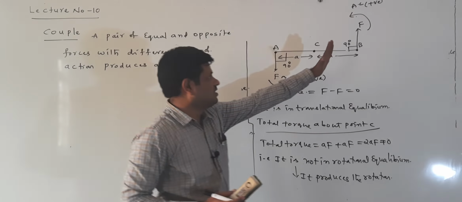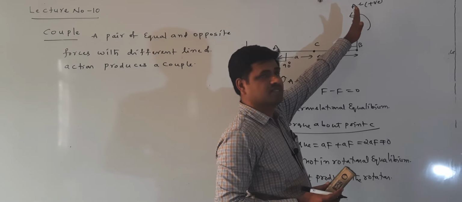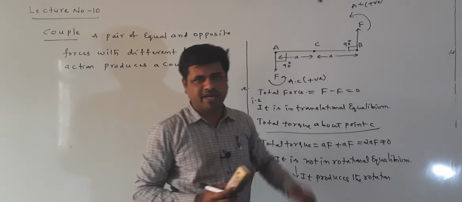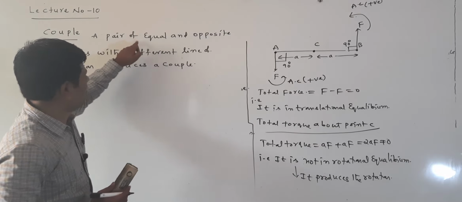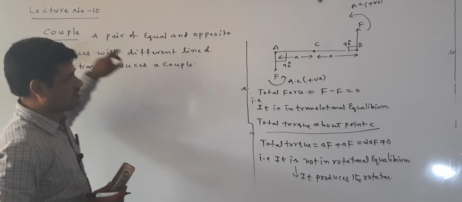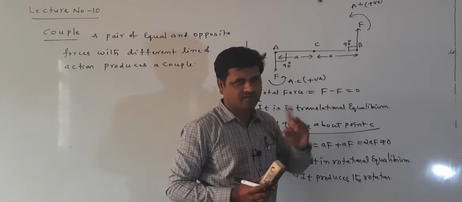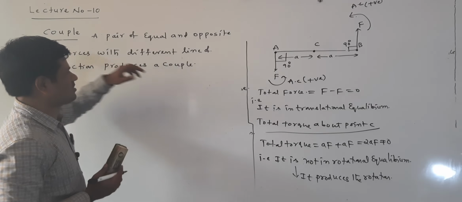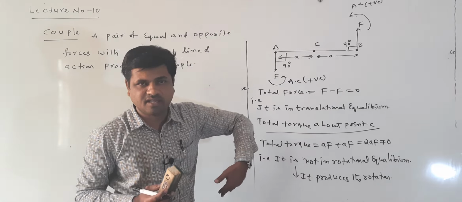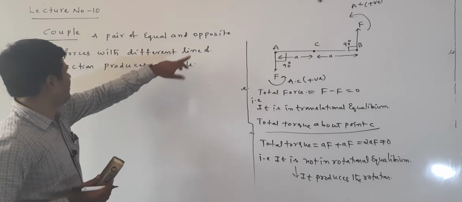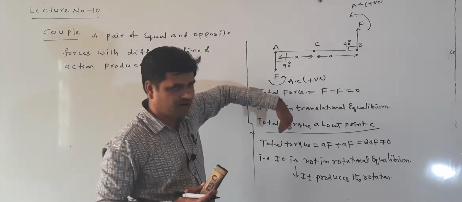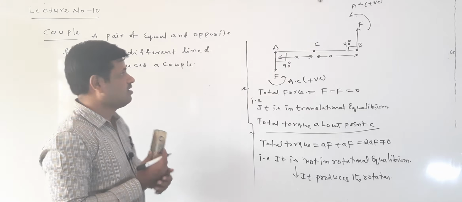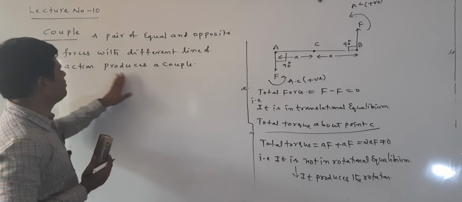Listen here. Line of action of forces in this direction, and here line of action of forces in this direction. Both are having equal magnitude. This is a pair of equal and opposite forces, F and F, both having equal magnitude. One is acting in the upward direction, one is acting in the downward direction, with a different line of action.